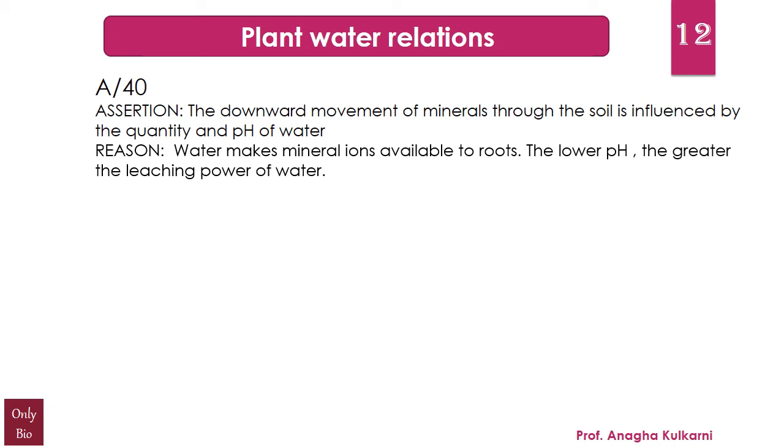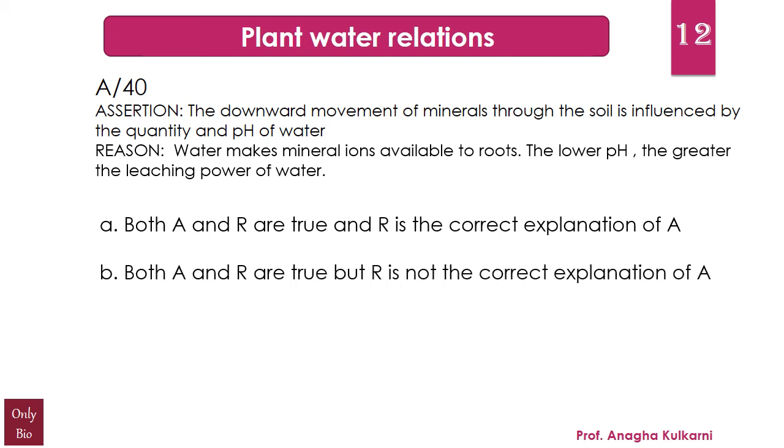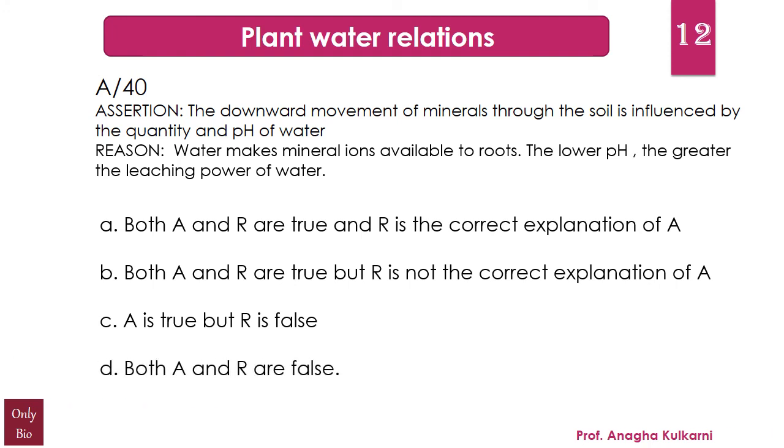And the options given are A. Both assertion and reason are true and reason is the correct explanation of the assertion. B. Both assertion and reason are true but reason is not the correct explanation of the assertion. C. Assertion is true but the reason is false. And D. Both assertion and reason are false. And the correct answer for this question is A.